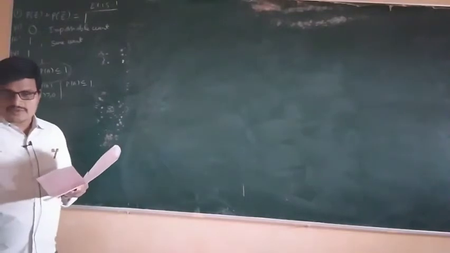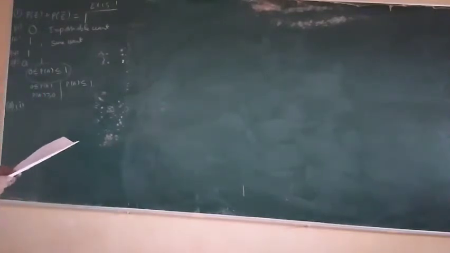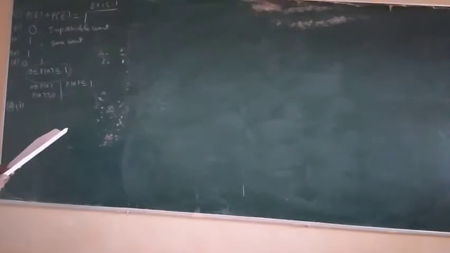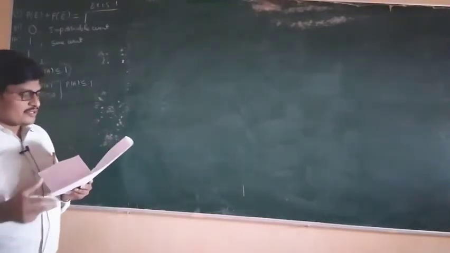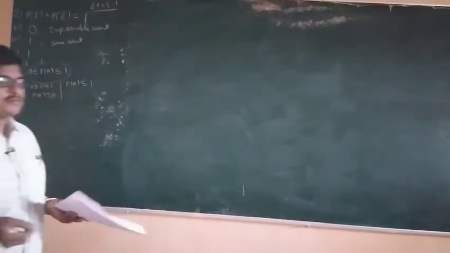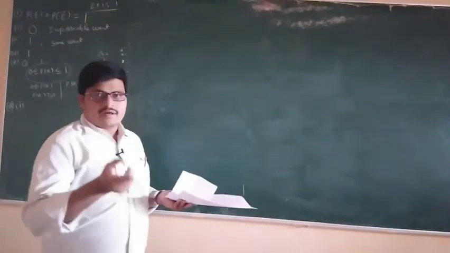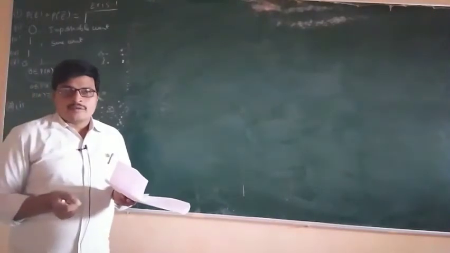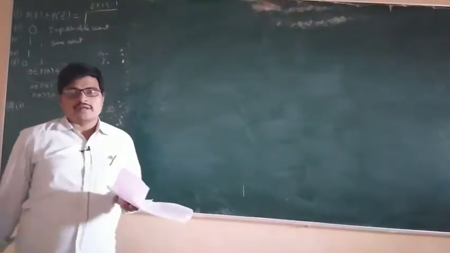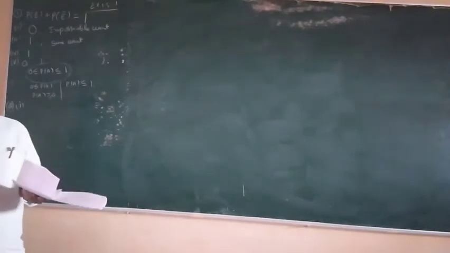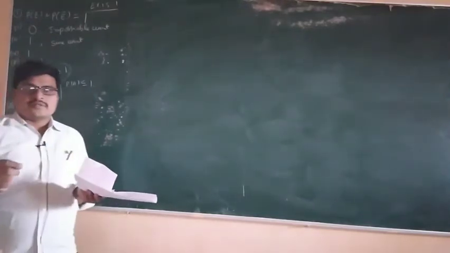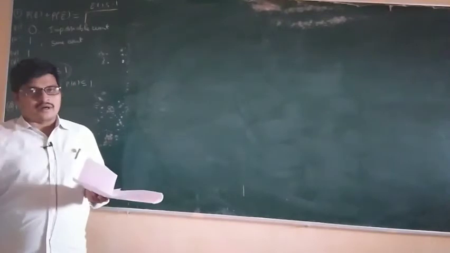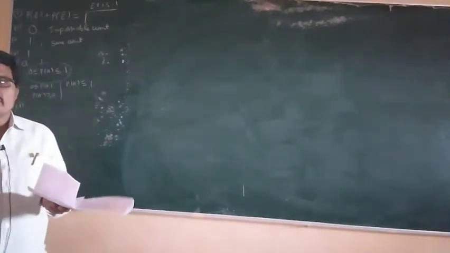See your textbooks carefully. A driver attempts to start a car. The car starts or does not start. For example, the driver goes to start a car, and the car starts or not. Here what are the two events?